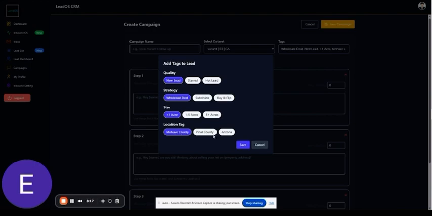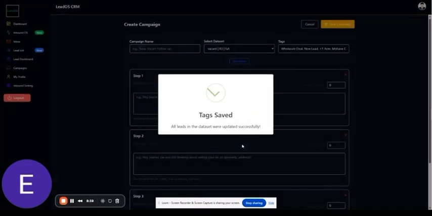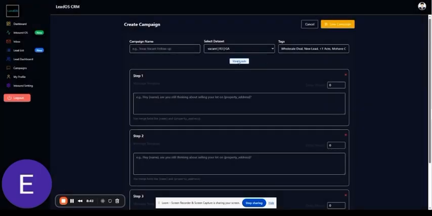This way, you are able to even better enhance your campaigns and make them more personalized based off of not only the strategy, but the niche as well. So now you have multiple different ways to hyper focus on the deals and the leads that matter the most. And you're able to personalize your marketing to those leads. So then you would just hit save and it will automatically save this campaign style to your pipeline. So anytime you want to run a campaign that was specific to this niche, you can just click it and then send off the campaign instantly.